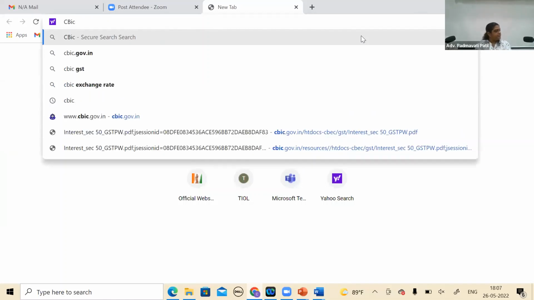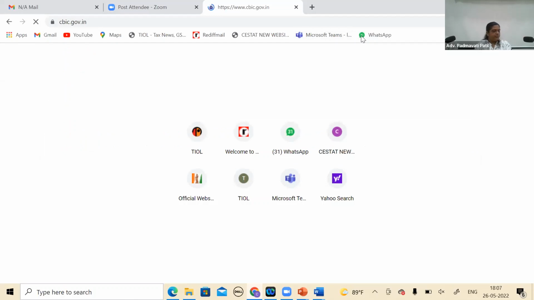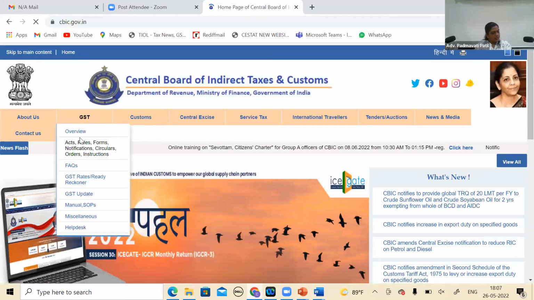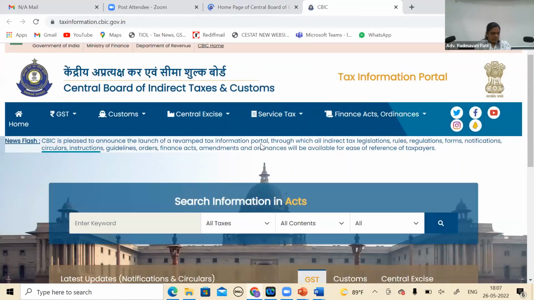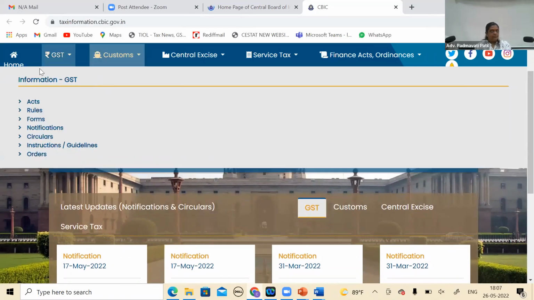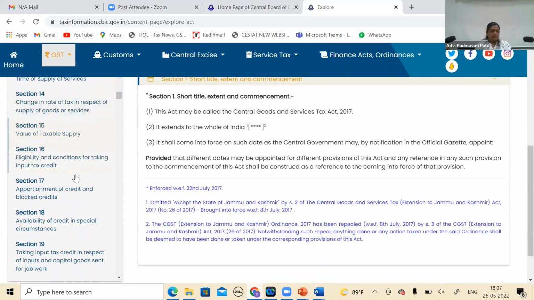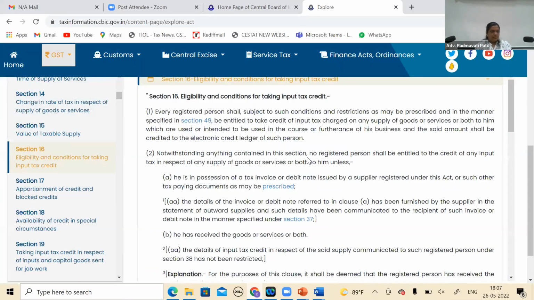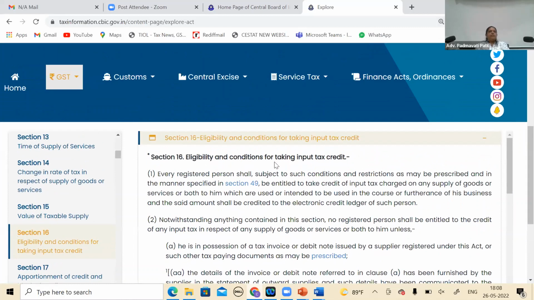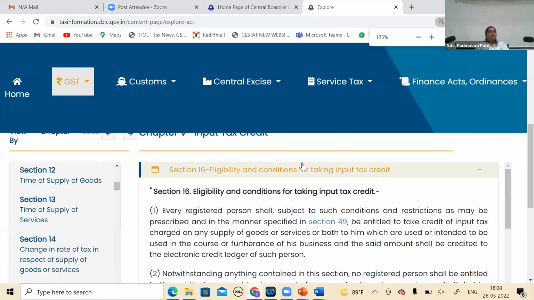Okay. Section 17 is apportionment of credit and blocked credits. True. And 17(5) is overriding 16. Correct. Yes, with a non-obstante clause. So while determining the eligibility to take the credit, I should only be concerned with section 16 or 17(5) to that extent, because 17(5) overrides 16. So if I'm eligible under 16, or if it's not blocked under 17(5), I'm eligible. Thereafter, the apportionment comes in at a later date, whether I'm supposed to reverse it in a proportionate manner for common inputs and input services. So 17(2) or 17(3) may not have so much implication for the second proviso in my opinion. That is my viewpoint.